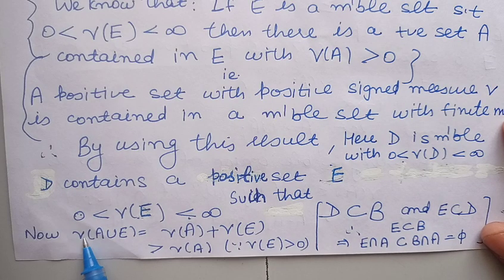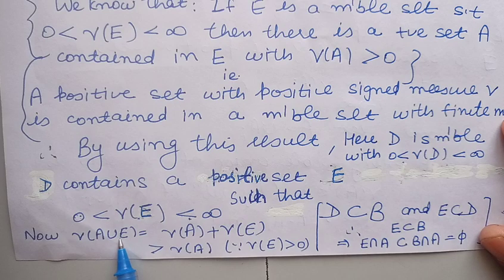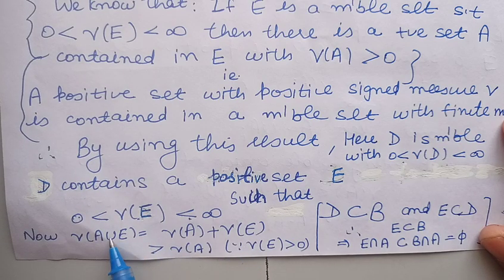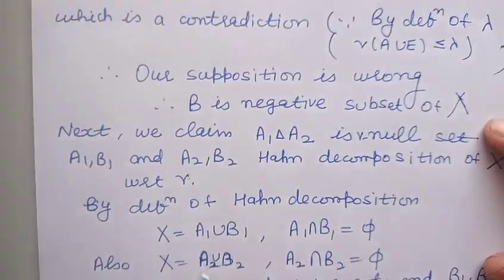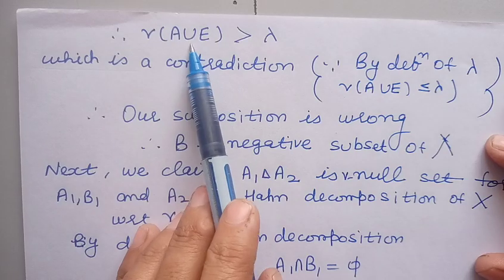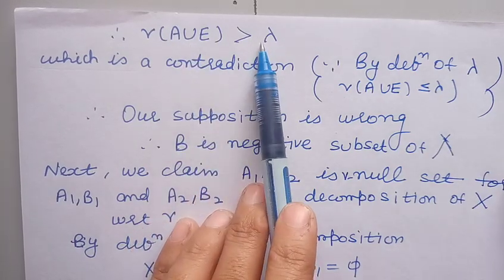Now measure of A union E, because E and A are disjoint, the measure of the union will be the same as the sum of the measures. Now measure of E is positive, so this expression will be greater than nu of A, and nu of A is lambda, so we can say that the measure of A union E is greater than lambda.